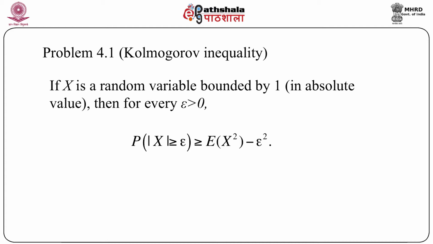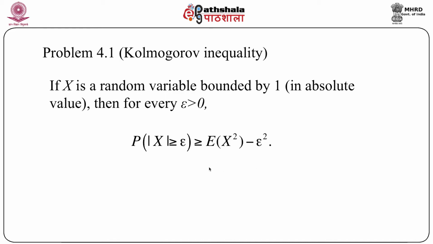Now this inequality is for only one random variable. Since it is bounded by 1, it is clear that expectation of x and expectation of x square exist. In fact, it can be shown that a few other higher order moments will also exist, but it is enough to consider for the moment that expectation of x square exists, that means variance exists, and we can get the lower bound to the probability in terms of the second order moment.